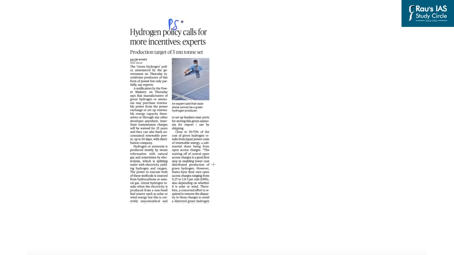This article on page number 11 is related to the newly unveiled hydrogen policy rules of the Government of India. Now, India has been focusing on achieving net zero emissions by 2070, and that is why green hydrogen is being touted as one of the important fuels for the future of energy in India. And in this backdrop, the government has unveiled the hydrogen policy.